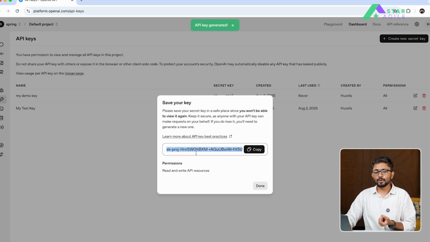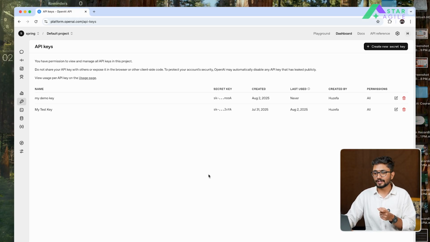Over here, it will show you the key that you are supposed to copy, because keep this thing in mind that once you copy this key from here and you close this window, you will not be able to see your key again, right? So this key is displayed to you only for this particular moment. Once you are done copying it, it will go away. So remember to copy your key at this point of time.